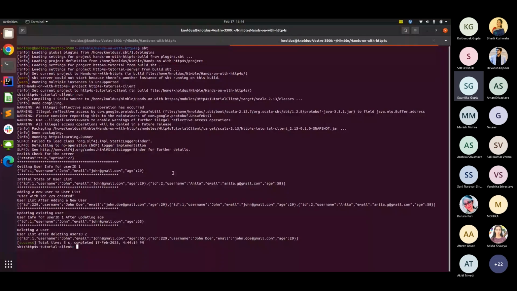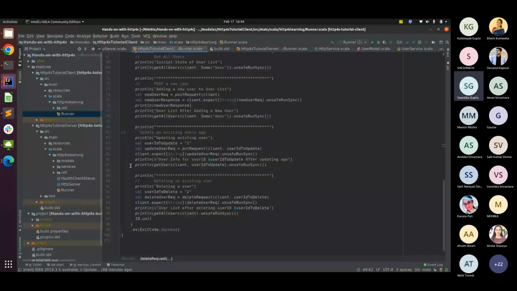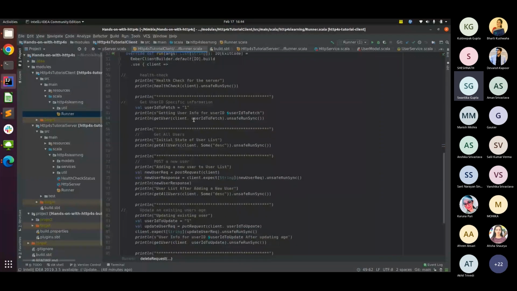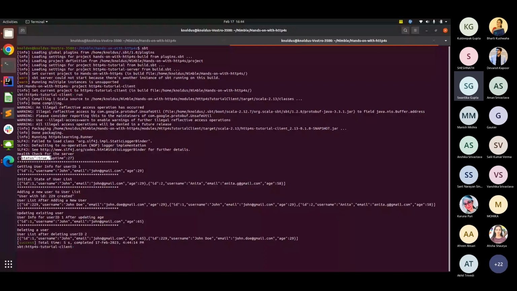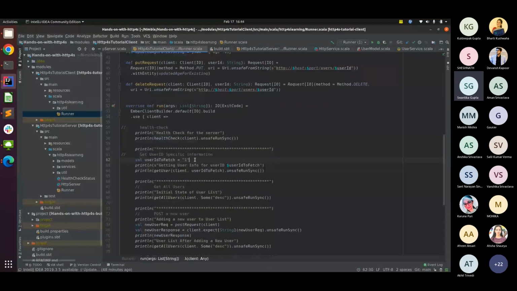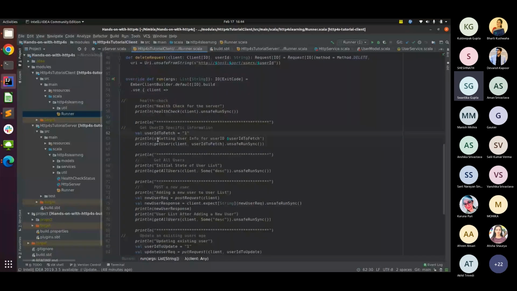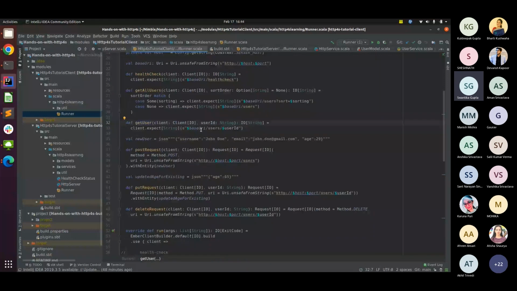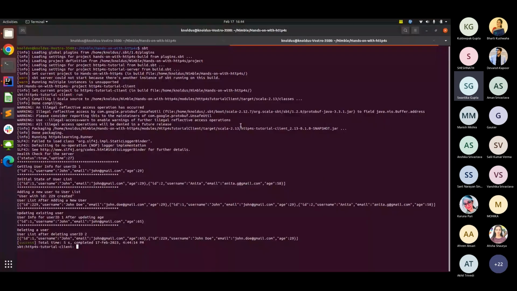Okay, so the first endpoint that we hit was the health check endpoint, and it should return a string specifying the status, and how much time has passed since my server has been up. So this is the response that I'm getting. Second endpoint, I'm trying to get information for a particular user ID. I've called the get user function, passed my client and the user ID to fetch, and this get user is hitting this endpoint. I'm working with user one, which is already preloaded, so I'm getting all my data points.